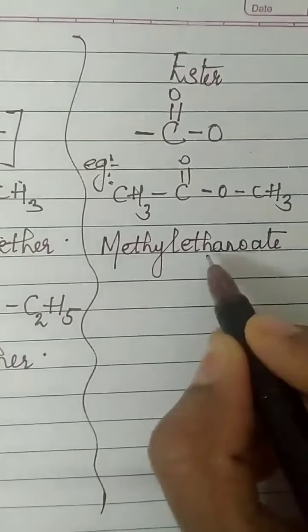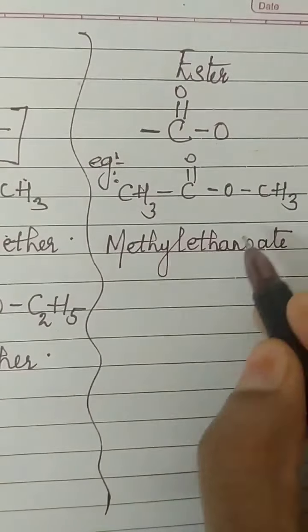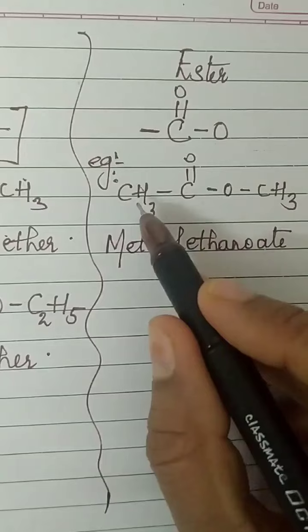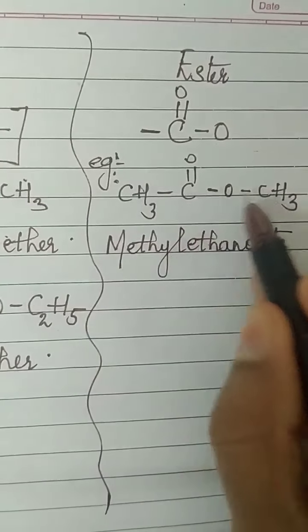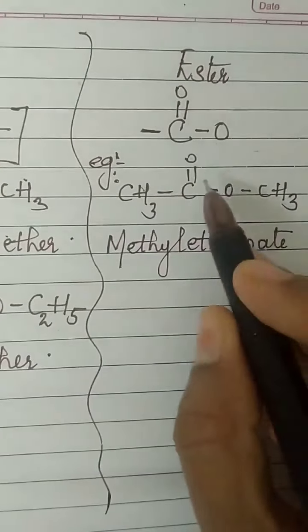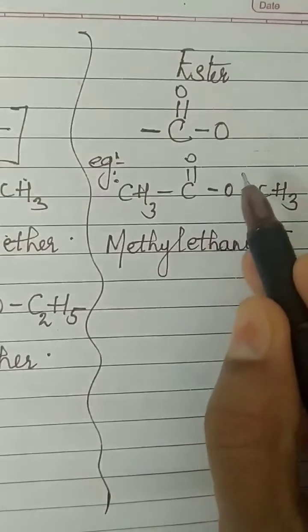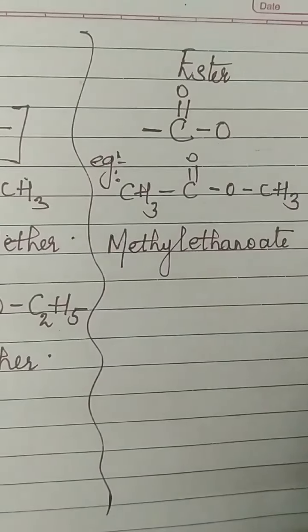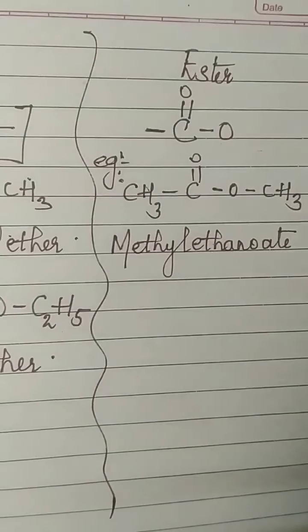For ester you write OATE. Methyl ethanoate. From here you will start. Methyl, methane, ethane. So ethanoate because you have C double bond O, single bond O. So OATE. I hope you are understanding it.